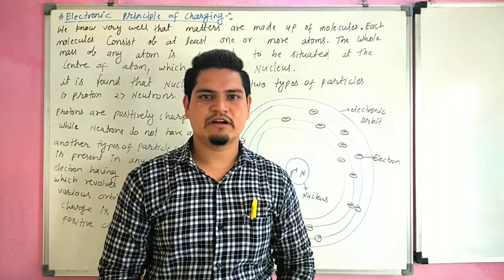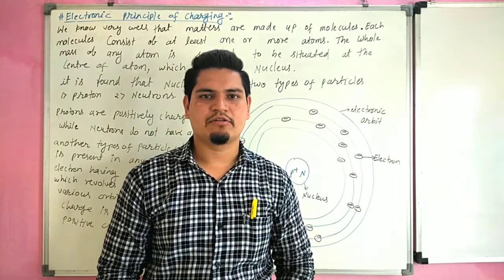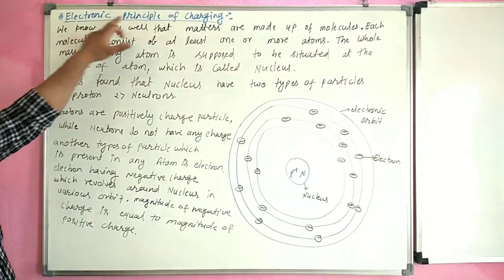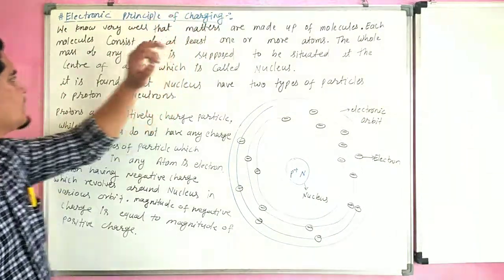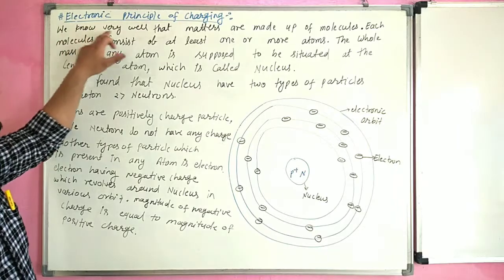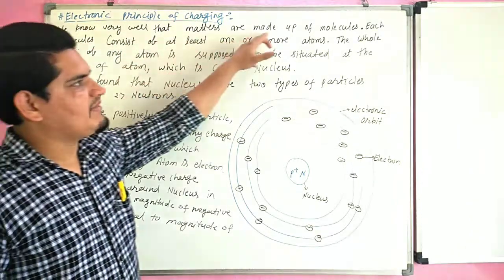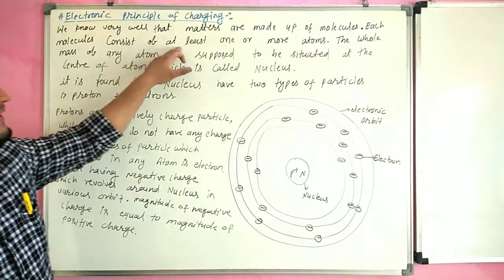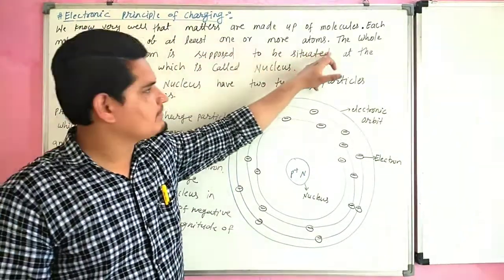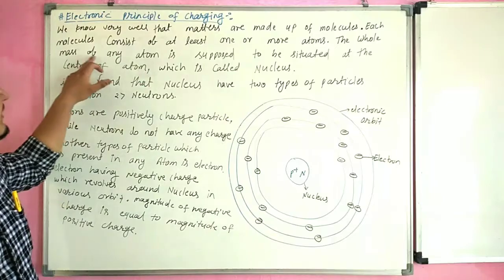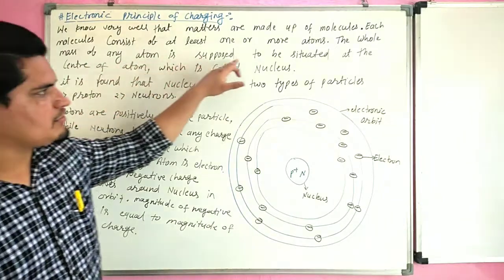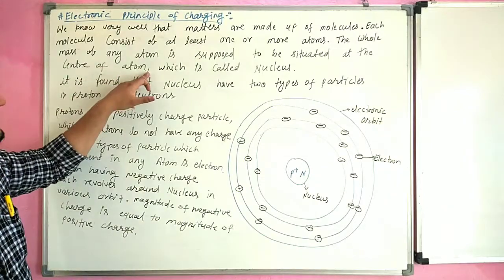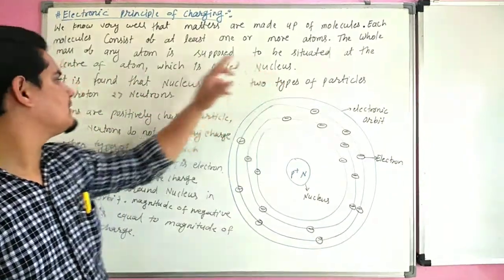Now we are going to start our next topic, electronic principle of charging. We know very well matter are made up of molecule, and each molecule consists of at least one or more atoms. The whole mass of any atom is supposed to be situated at the center of the atom. The center is called nucleus.